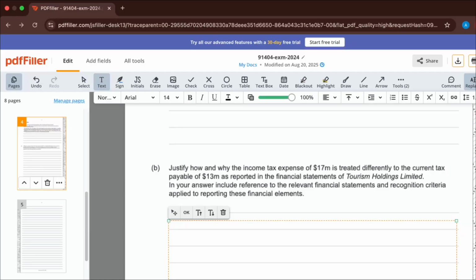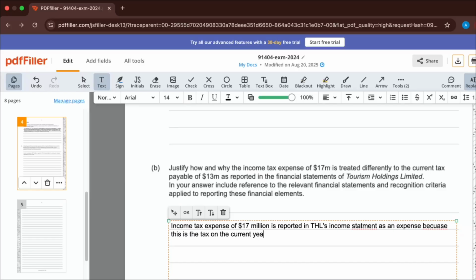Okay, so in terms of putting that into words, guys, we're going to say the income tax expense of 17 million is reported in THL's income statement as an expense because this is the tax on the current year's profit available to shareholders.